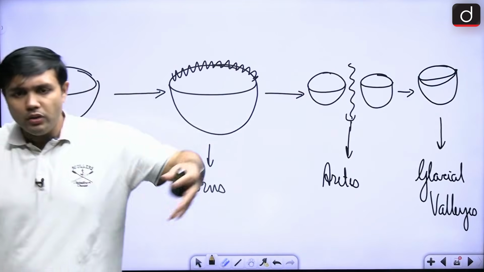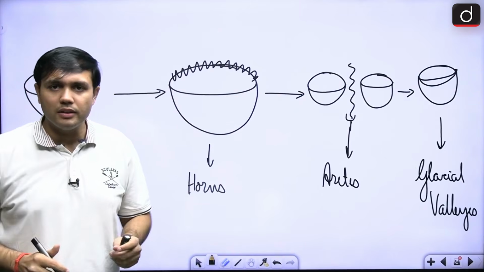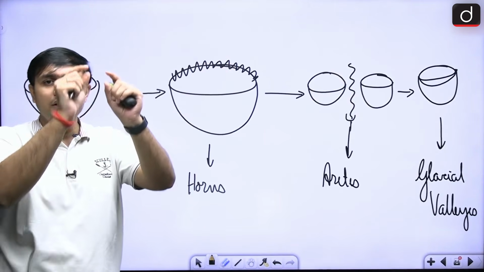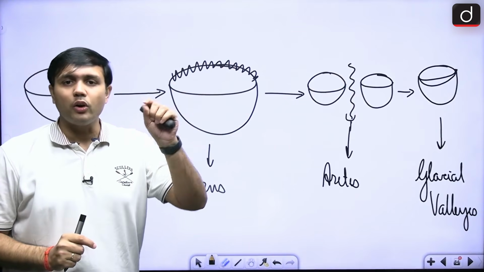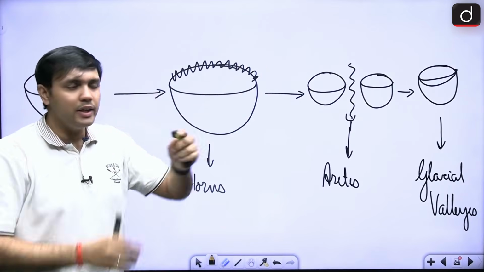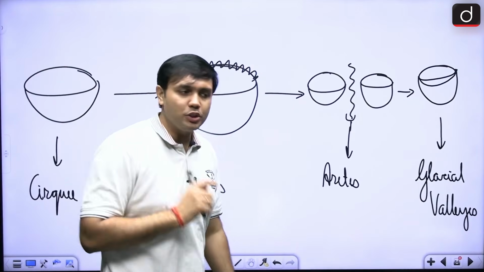So overall, this whole region would be a glacial valley. On top of it, you will find the cirque, which is a bowl-shaped depression. On the cirque walls, when there are high pointed peaks, what are they? They are horns, and when there are two cirques and a separating boundary, they are arêtes. So these are erosional landforms from glaciers.